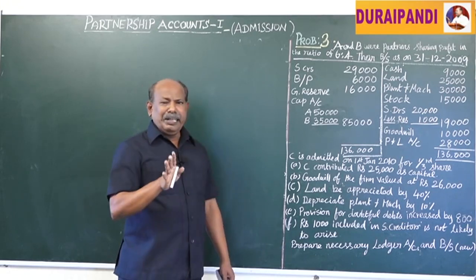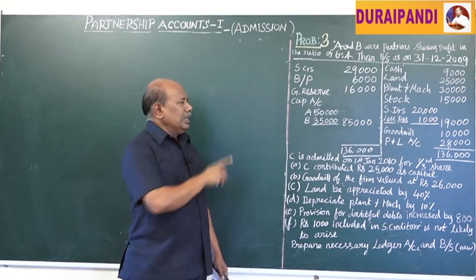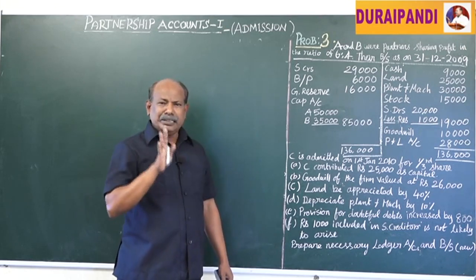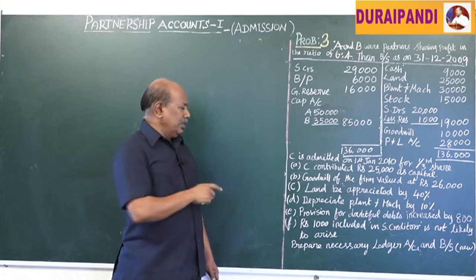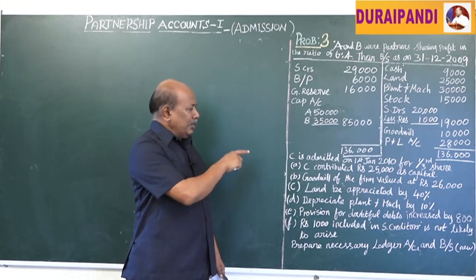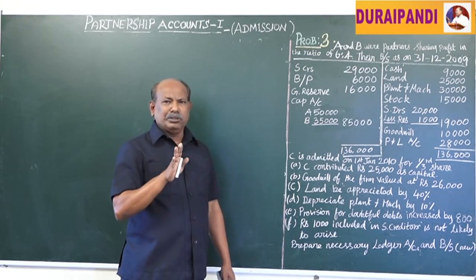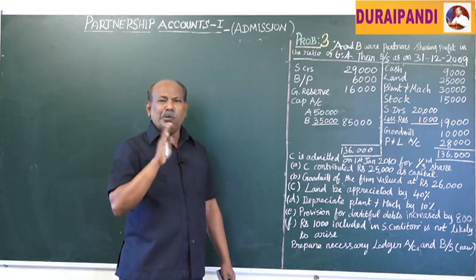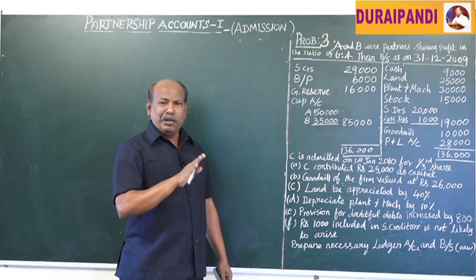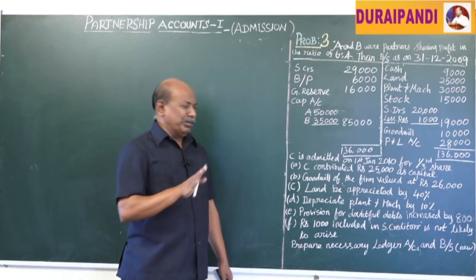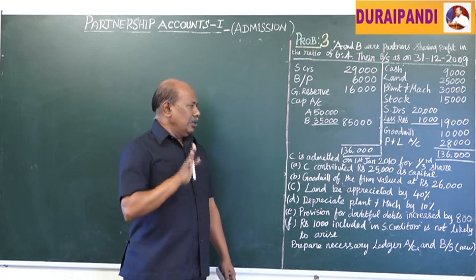Goodwill as appeared in the old balance sheet should be debited to the partners' capital accounts in their old profit sharing ratio. Now the valuation of goodwill, that means 26,000, should be credited to the old partners' capital accounts in their respective old profit sharing ratio. That is the usual way we treat the goodwill.